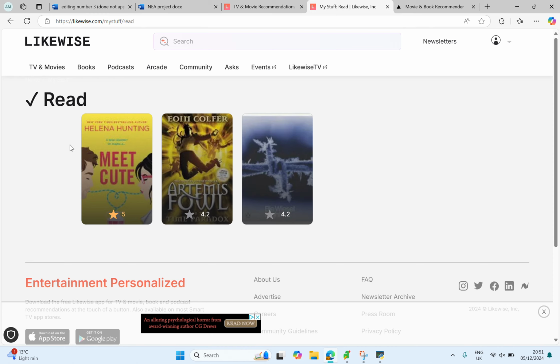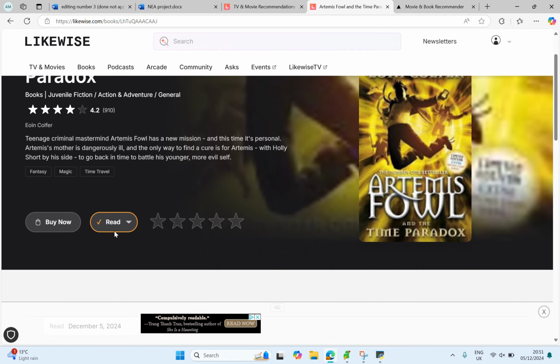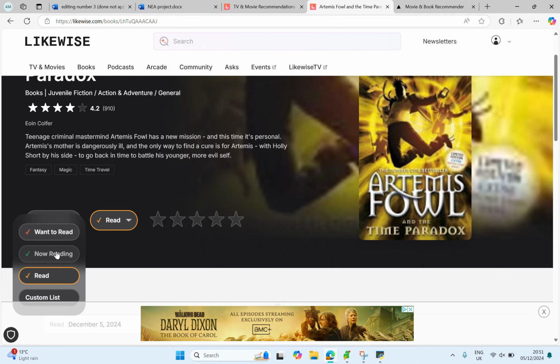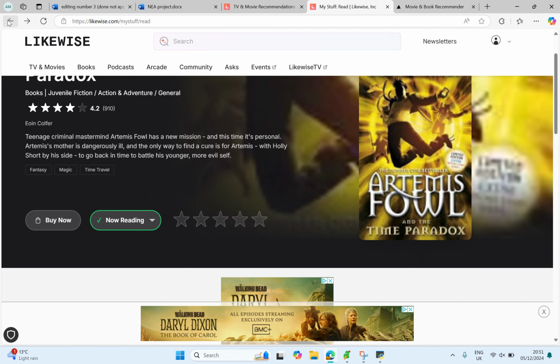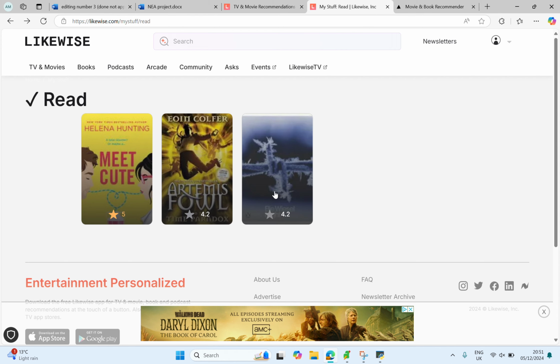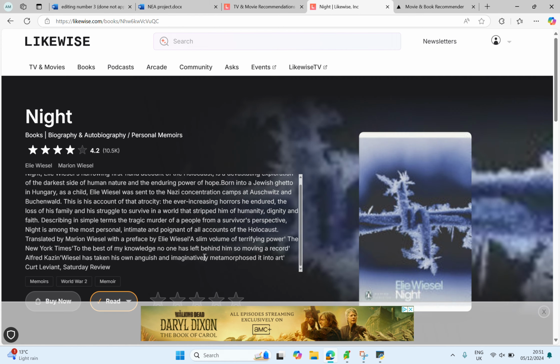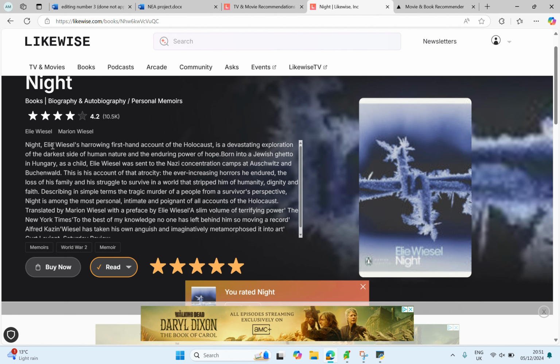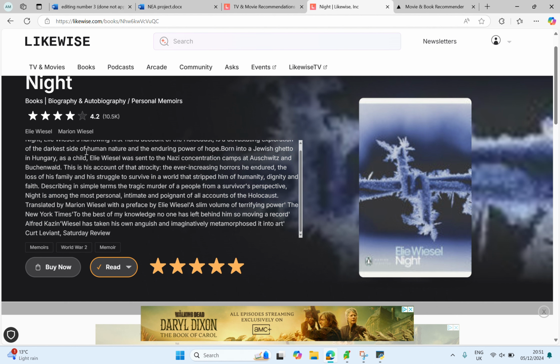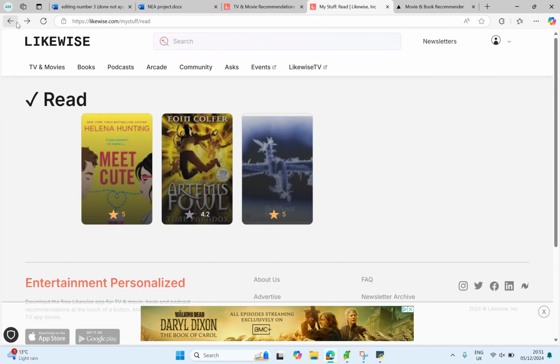These ones I just added randomly, and you can see I haven't rated them. Also, at any point I can say I'm currently reading it, which is quite a nice feature as well. And then you can go back at any time and rate it. I think having the description of the books is a really good idea, and if I had more time on my code, I would definitely add the genres to it.